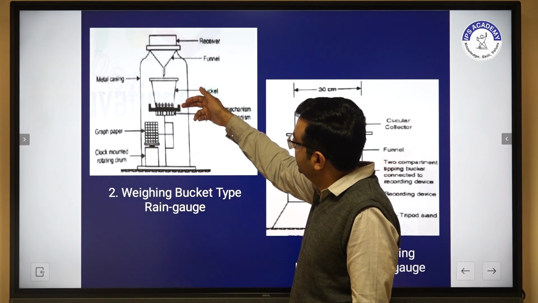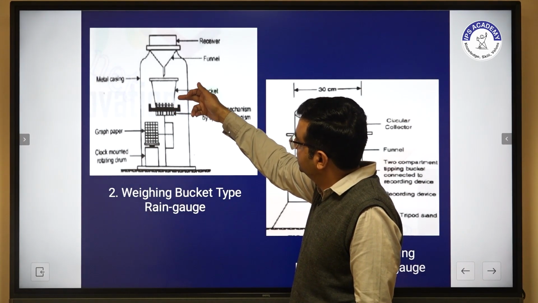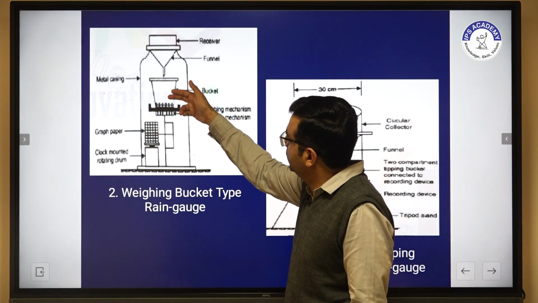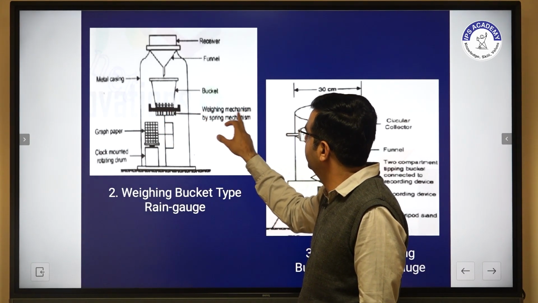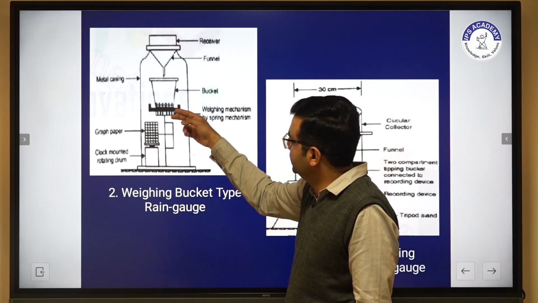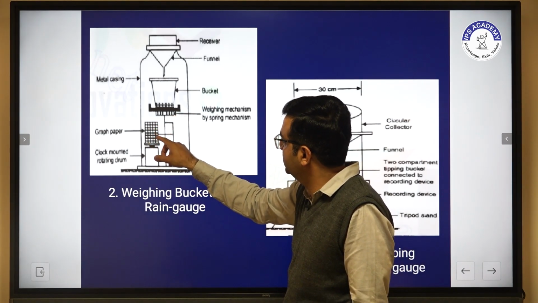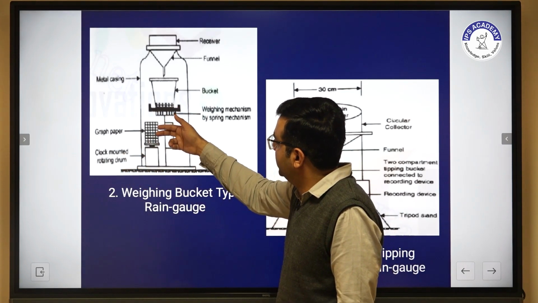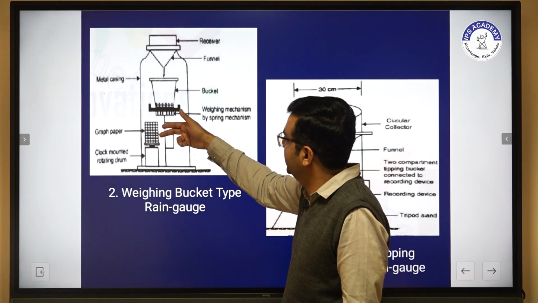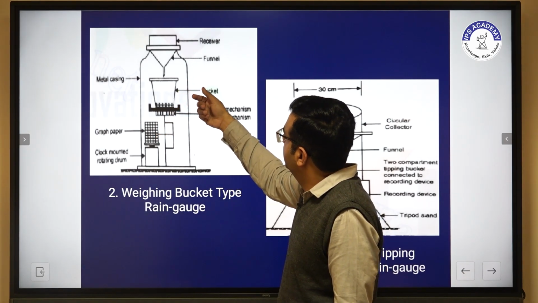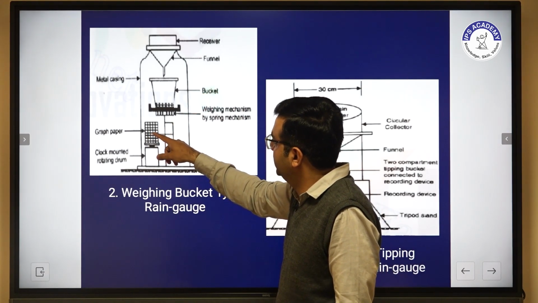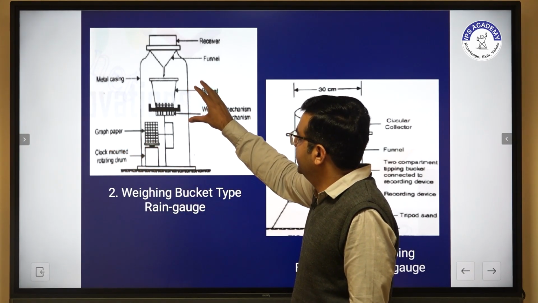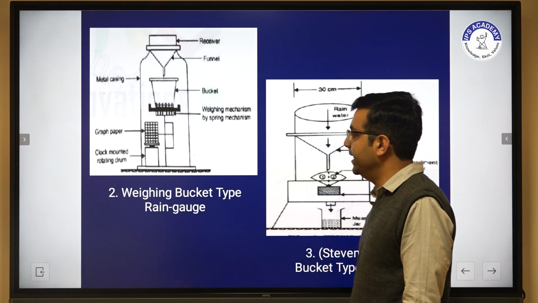As the water fills gradually, it is weighed by a spring mechanism, and a graph paper is plotted with readings. This graph paper clearly shows the quantity available in the bucket in terms of readings. This type of weighing mechanism is known as the weighing bucket type rain gauge.